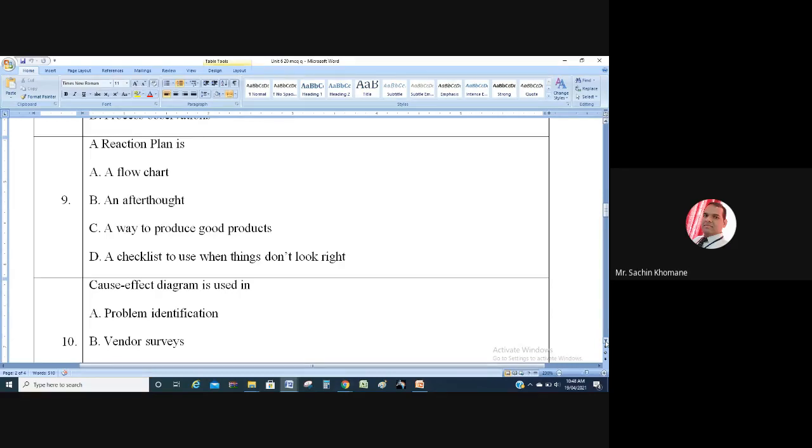Then the next one: a reaction plan is a flowchart, an afterthought, a way to produce a good product, or a checklist to use when things don't look right. Any guess? General knowledge question.